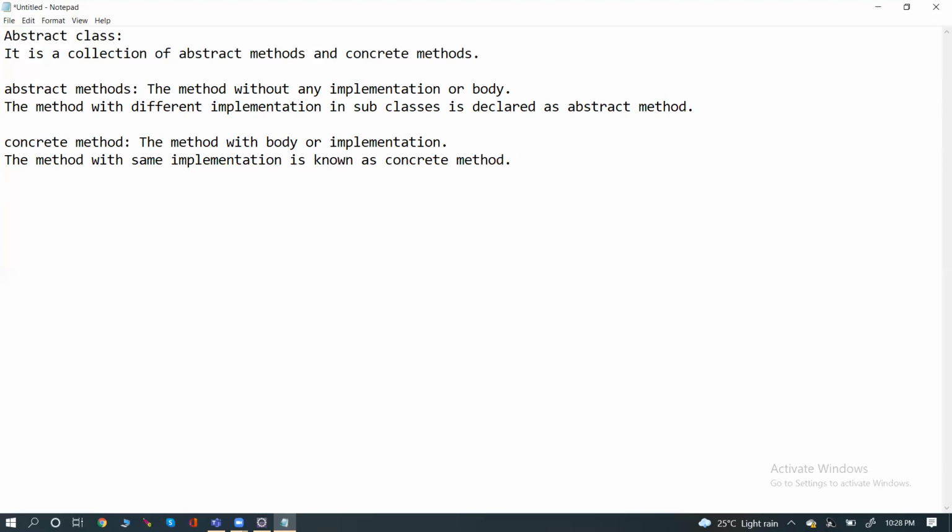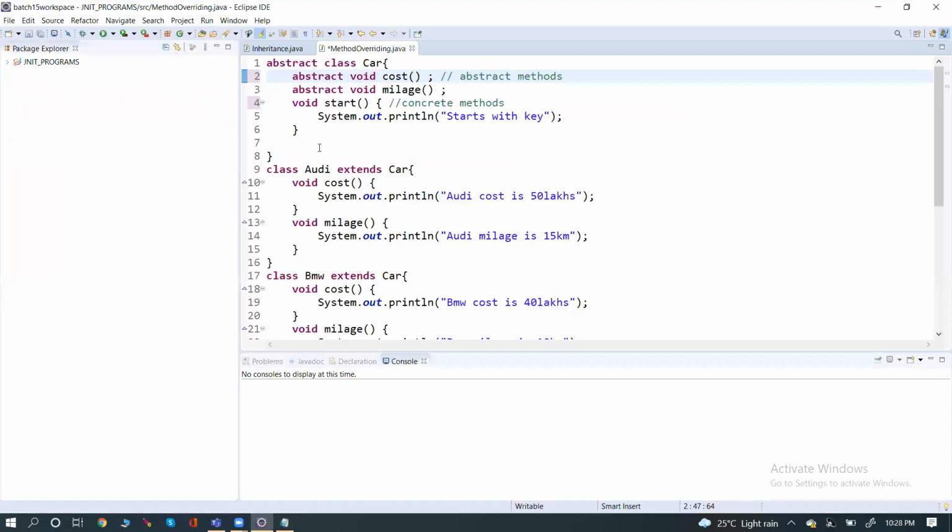Any doubts in the definitions, you can ask. So different implementation means no body, right? You need to clearly see the different implementation in subclasses. What are the subclasses here? The 50 lakhs is different and the 40 lakhs is different, or same?